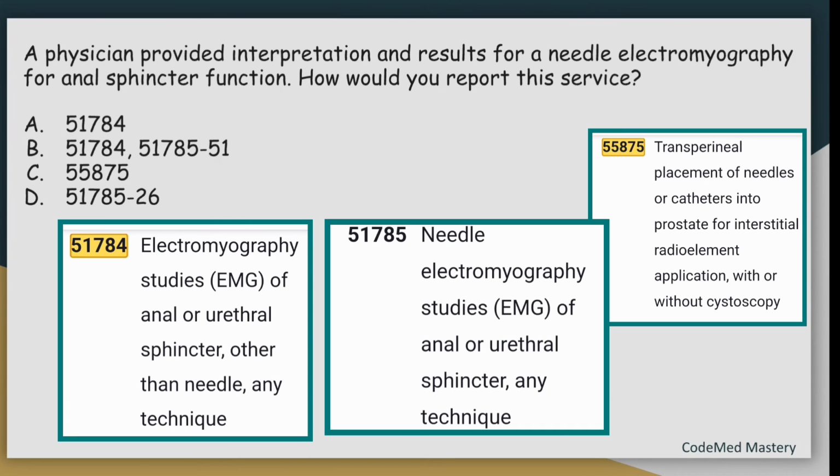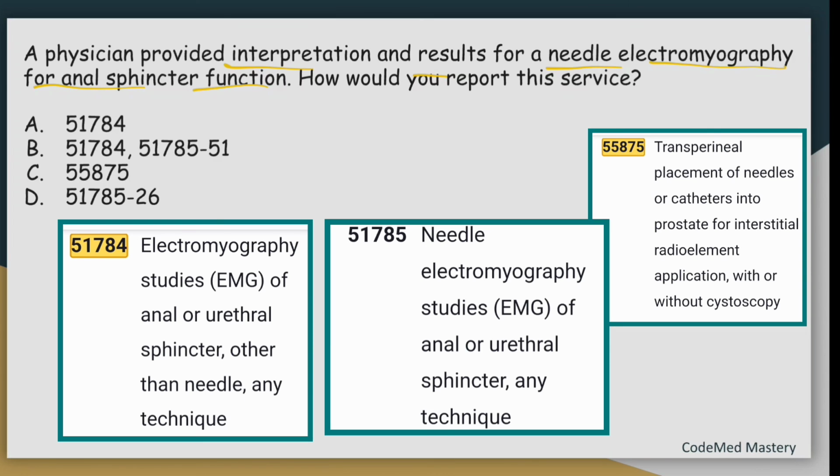Let us highlight the main terms in the question, that is, the physician provided interpretation and results for needle electromyography for anal sphincter function. So, which among these is the right answer? The right answer is option D 51785, which is for needle electromyography studies of anal or urethral sphincter, any technique. In the question also they have mentioned needle electromyography for anal sphincter function. So it is exactly matching with the code 51785.